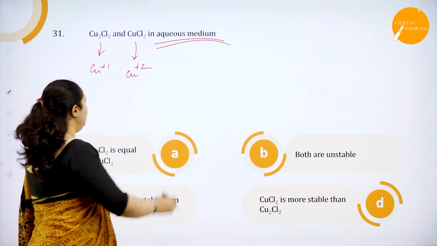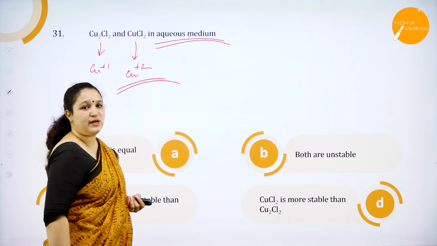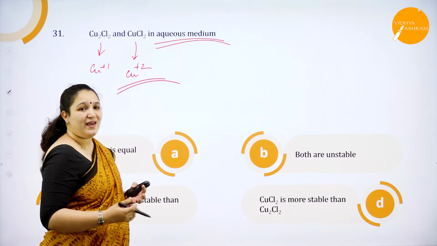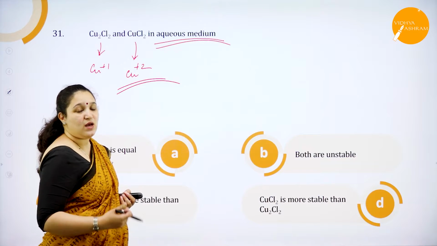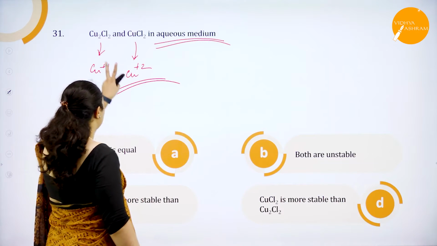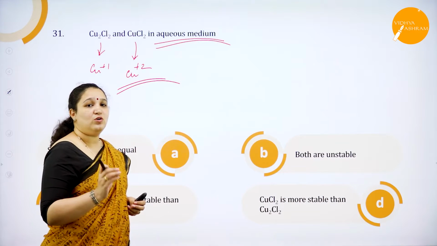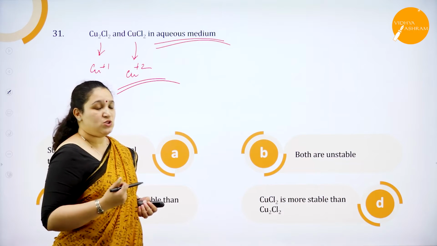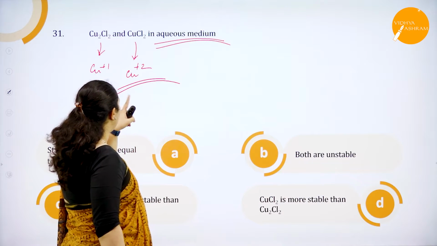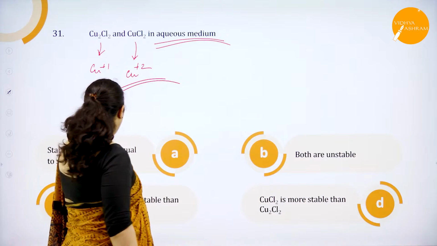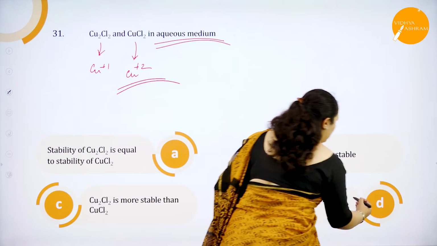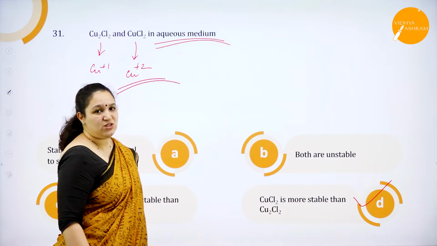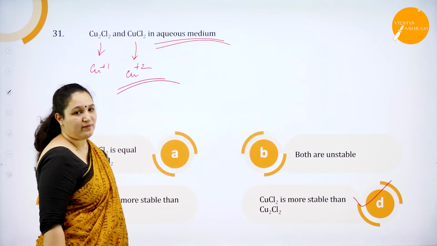Because it is aqueous medium, the Cu +2 state is more stable because of the energy of hydration which is released. It's a high energy of hydration which is released, because of which it is very stable. Also, it is chlorides which are formed. For chlorides and fluorides, the higher oxidation state metal will be more stable. So the answer is CuCl2 is more stable than Cu2Cl2. So where is the option? We have option D as the correct answer. It's all because of the energy of hydration, delta H naught of hydration.